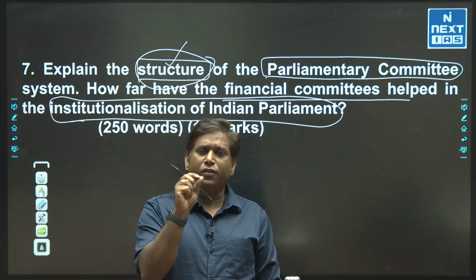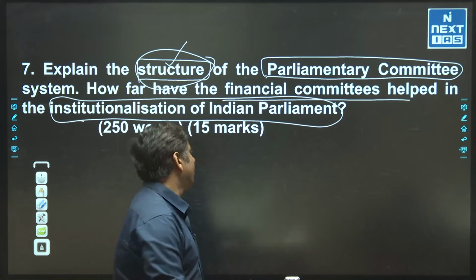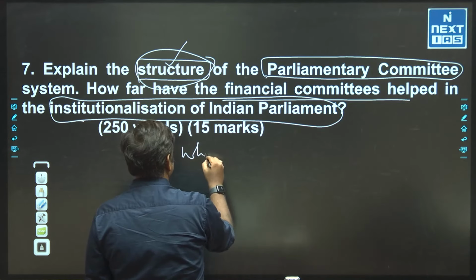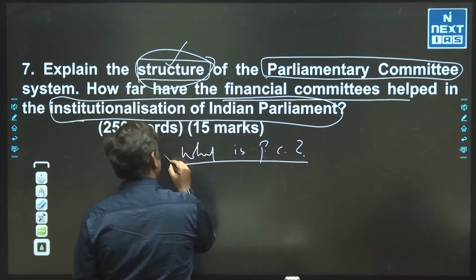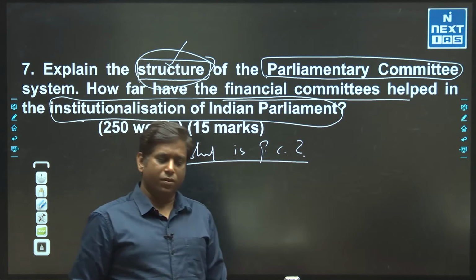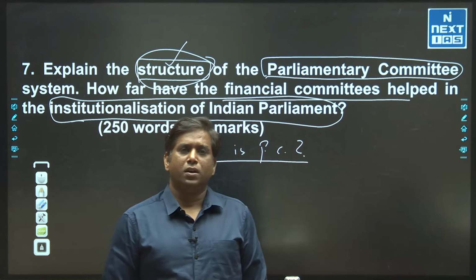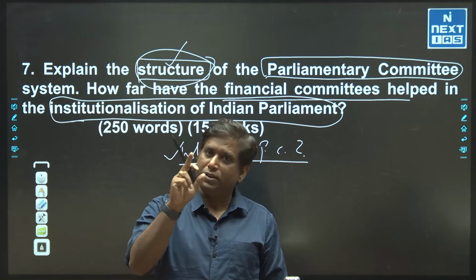All this information can be placed in your introduction part, or you can start in another way by defining what a parliamentary committee is. Just in 3-4 lines, like a parliamentary committee is constituted by parliamentarians, but that is not enough.